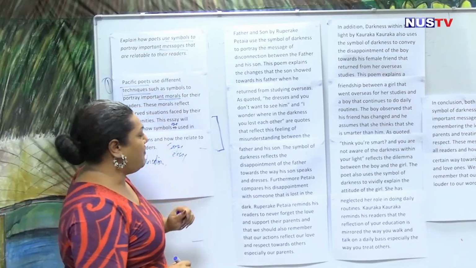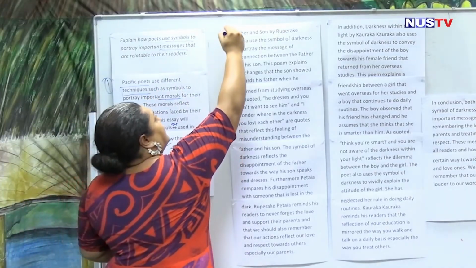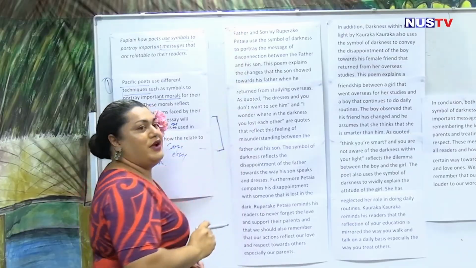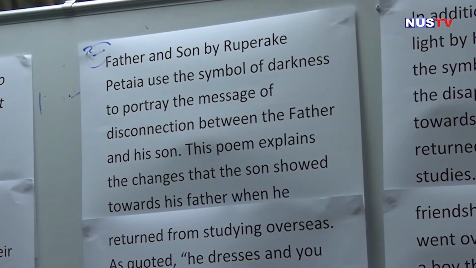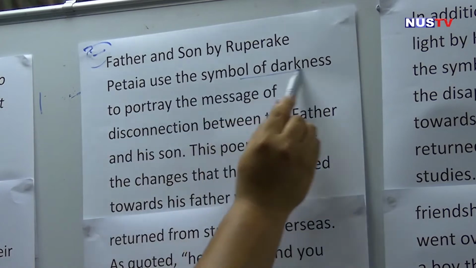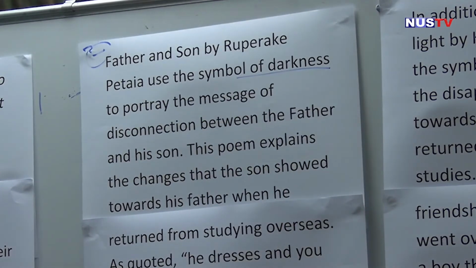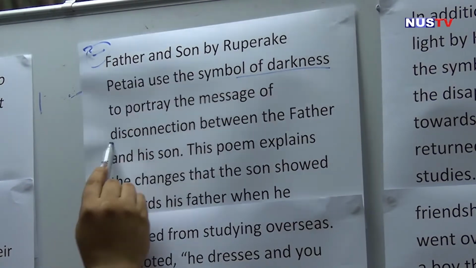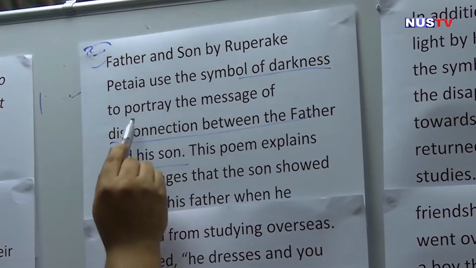Your second paragraph, so this is your second paragraph, you are going to analyze the first text. So the first text is Father and Son. Father and Son by Ruperake Petaya uses the symbol of darkness to portray the message of disconnection between the father and the son.